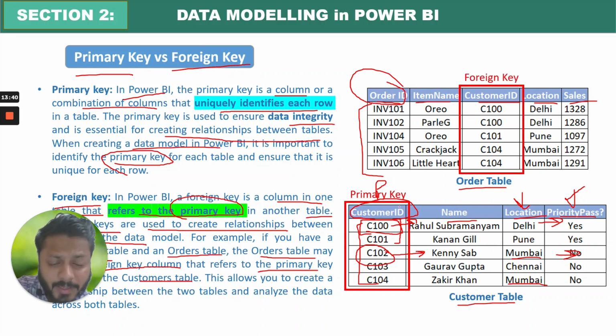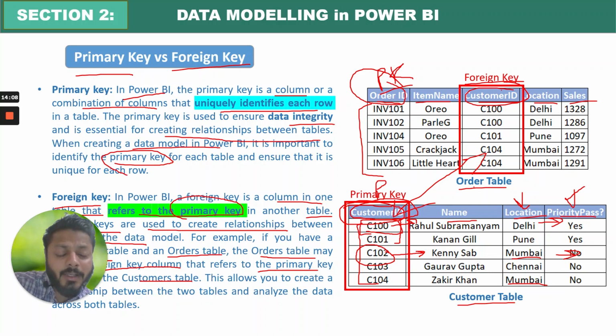This is my customer ID. In the order table I am getting the customer ID, so I can connect customer ID and customer ID. So in the order table I can say that customer ID is my foreign key for the primary key customer ID in the customer table, right? But in the order table I can say order ID is my primary key. So you can have multiple keys in one table. You can have a primary key as well as a foreign key in one table itself. Alright, I hope the primary key and foreign key concept is clear, because this is very important. If you are going ahead with data modeling, you need to understand what is primary key, what is foreign key.